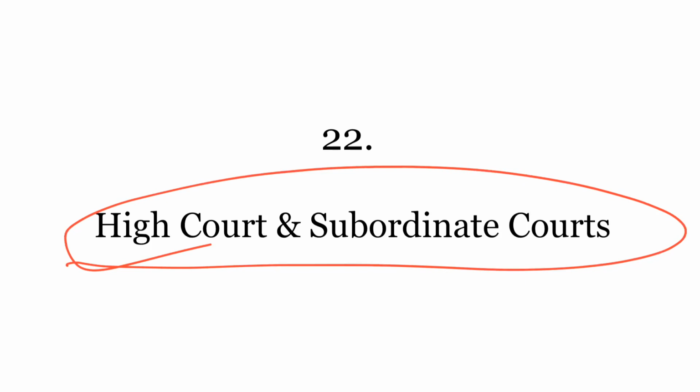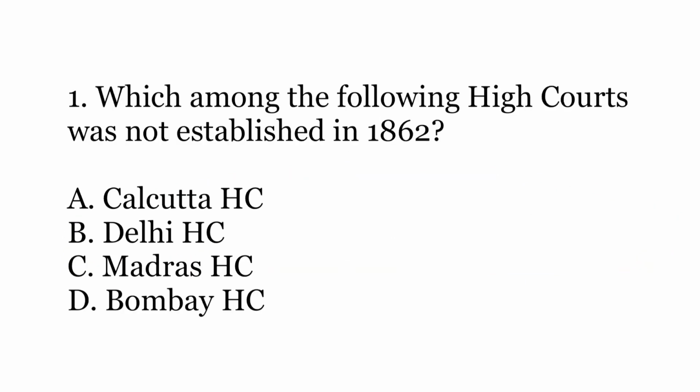Today, let us discuss 10 multiple choice questions on the topic High Courts and Subordinate Courts. First question: which among the following High Courts was not established in the year 1862? So, this was the year when the first three High Courts were established by the Act of 1861. So, you have to tell which of the following is not one of those three High Courts.